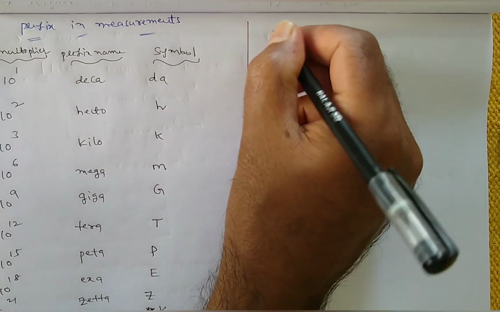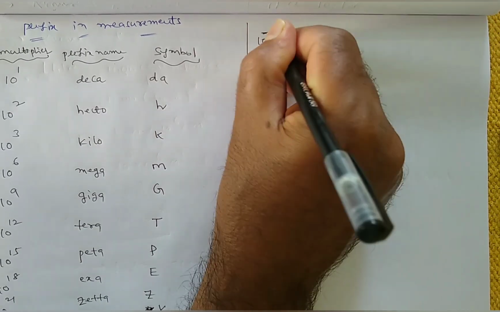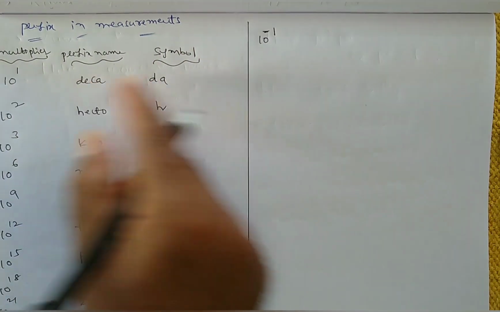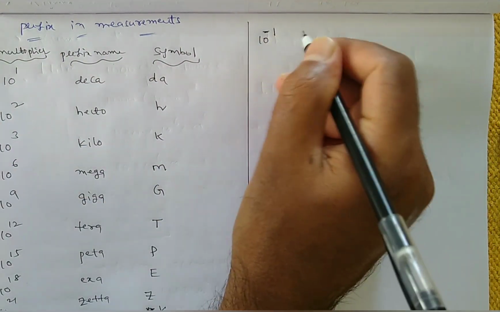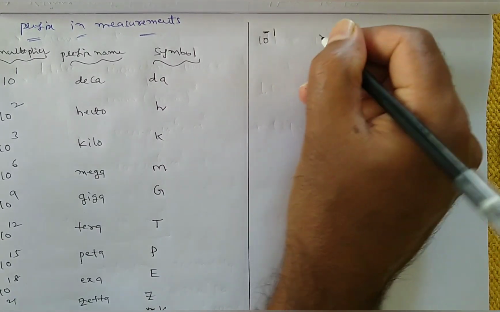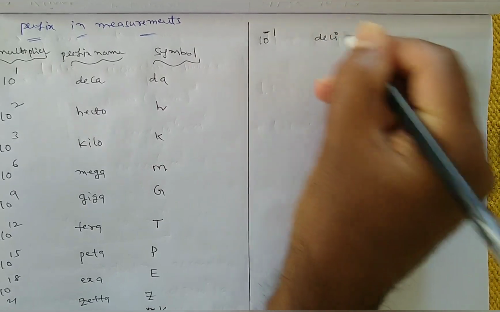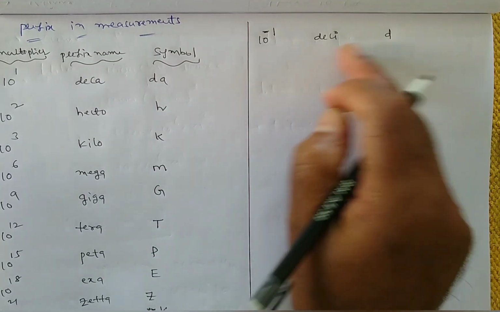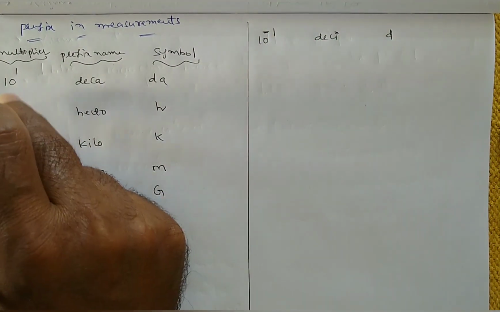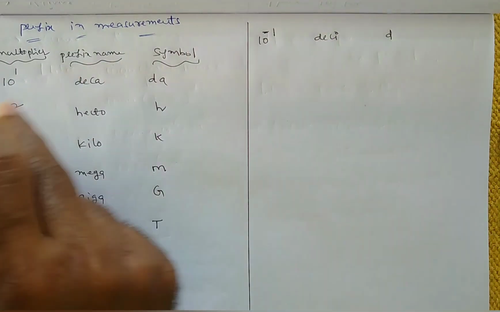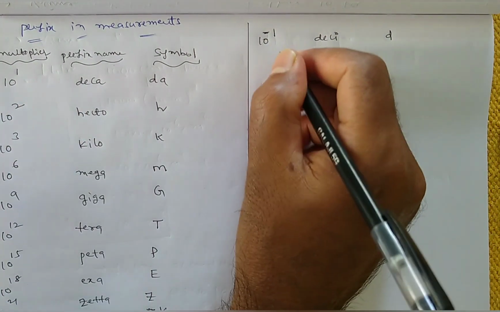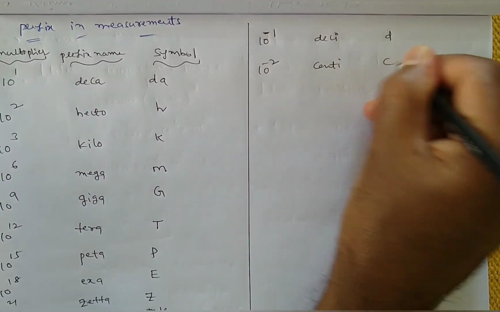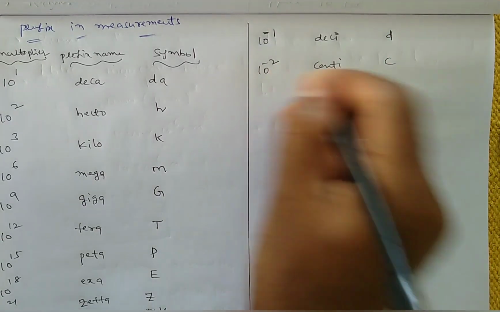Suppose 10 power minus 1. Then 10 power 1 means deca. If it is 10 power minus 1, that means 1 by 10. So that prefix name is deci, and the symbol is small d. Next, 10 power plus 2 is hecto. Now here 10 power minus 2 means centi, small c.